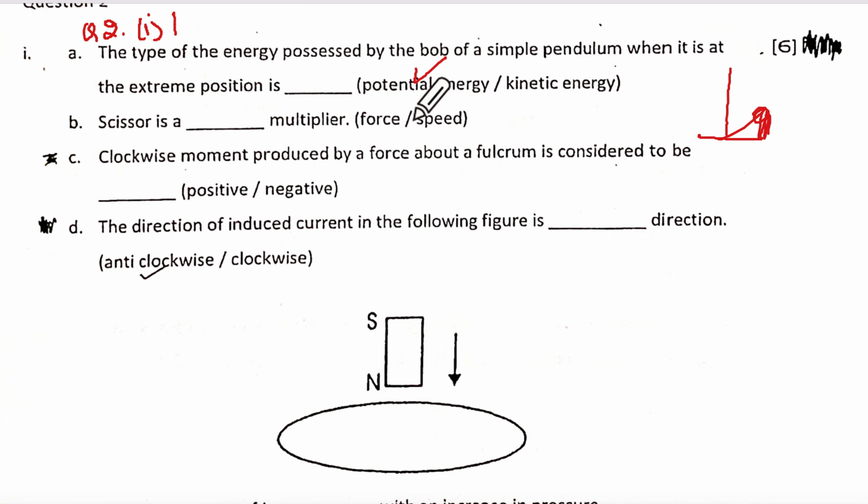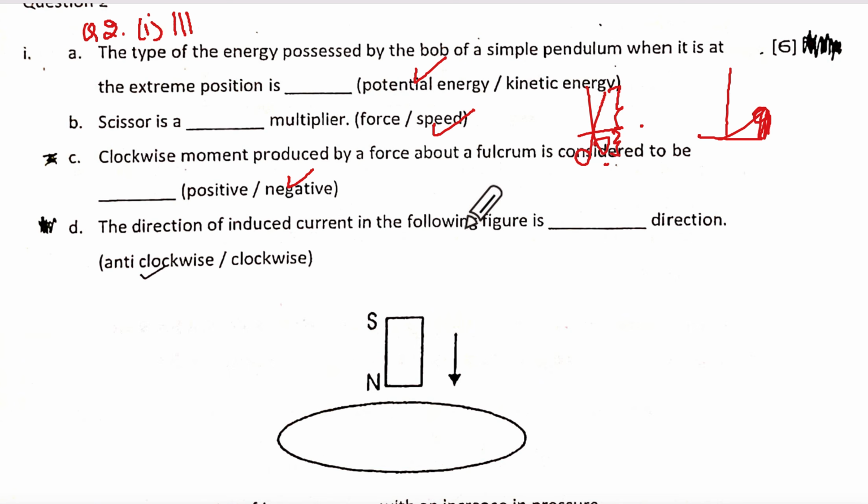Scissor is a what multiplier? Scissor is like this. Speed multiplier. Correct? So you have mechanical advantage less than 1, speed multiplier. So write another mark. Clockwise moment produced by a force about a fulcrum compared to anticlockwise means negative. Correct? See how I'm giving marks?